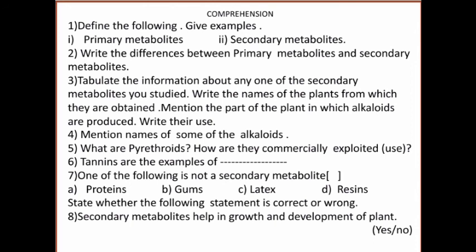Sixth question, tannins are examples of which type of metabolites? Naturally, secondary metabolites. Seventh question, which one of the following is not a secondary metabolite: proteins, gums, latex, resins? Naturally, proteins is the answer, because proteins come under primary metabolites. Eighth question, state whether the following statement is correct or wrong: secondary metabolites help in growth and development of plant. The answer is no, because secondary metabolites are not involved in growth and development of plant.